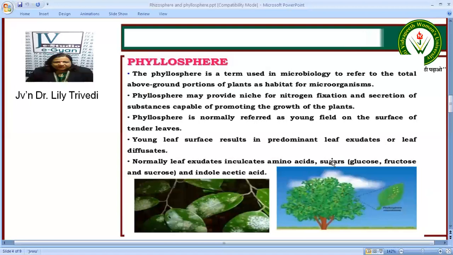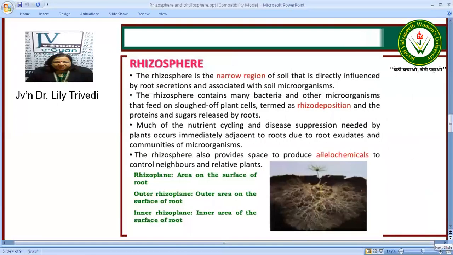Now these leaf exudates include amino acids, sugar, and indole acetic acid. So here you see on the phyllosphere is present the fungus. Whatever disease is present as leaf spot disease or any disease which is present on the leaf is coming under phyllosphere.